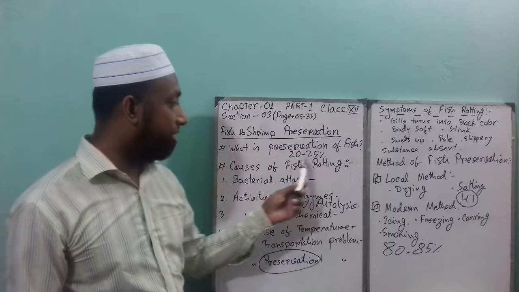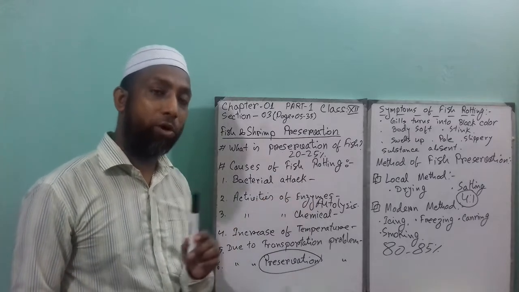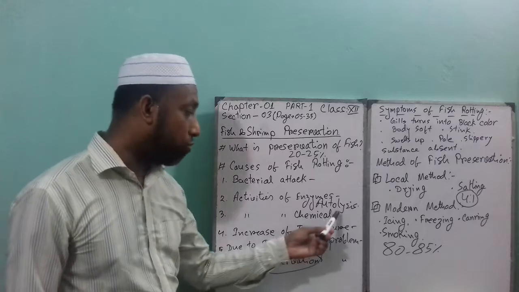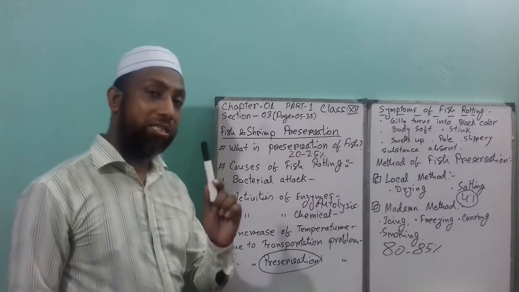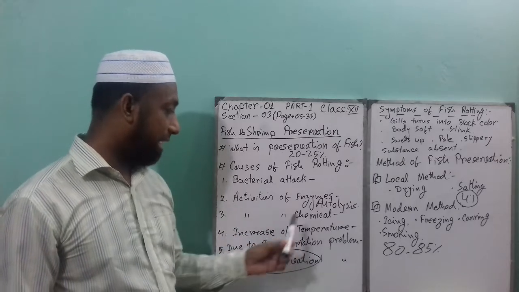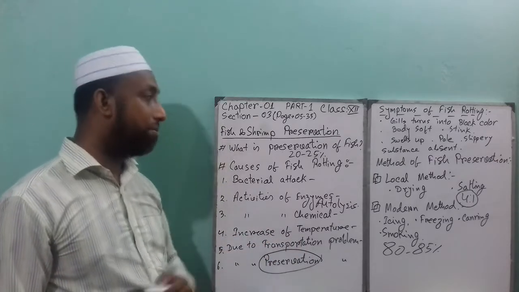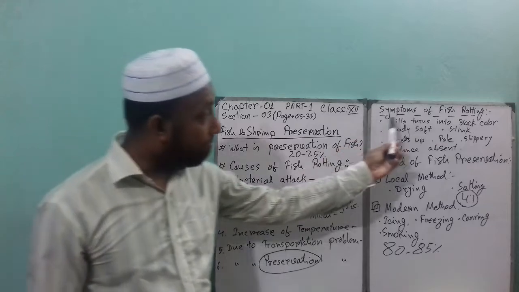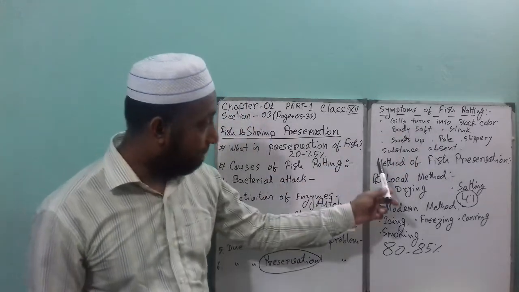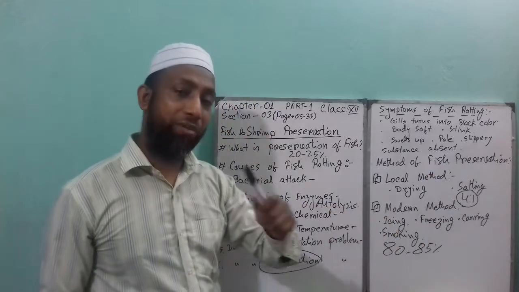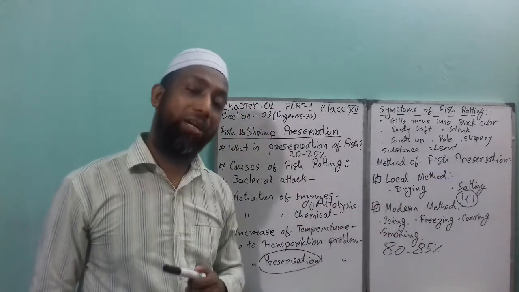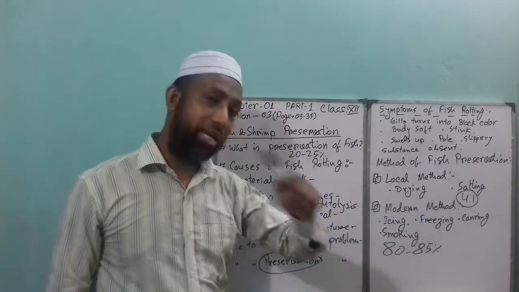Then causes of fish rotting, which is very important for CQ 2 marks as well as 1 mark, which is what is autolysis and what are the main causes like bacterial activities, enzymes, chemical, temperature, transportation, preservation. Then symptoms of fish, which is very important for 2 marks. Then methods of fish preservation, which is very important for 3 marks, 4 marks as well, like drying, salting.